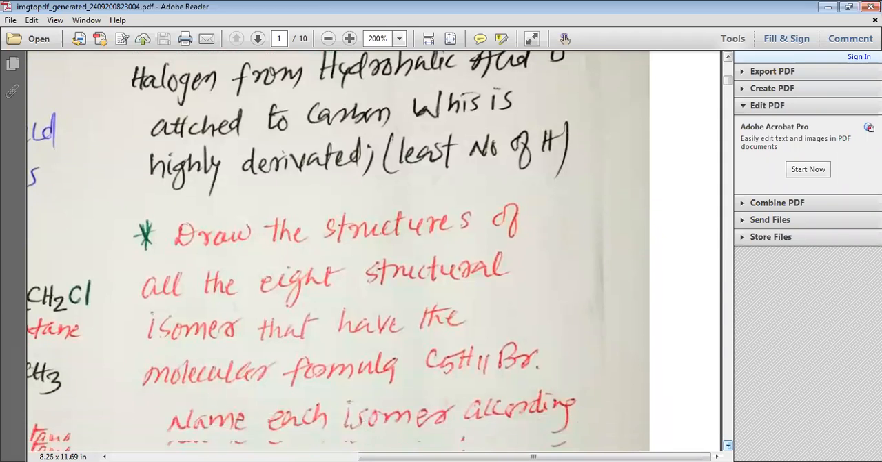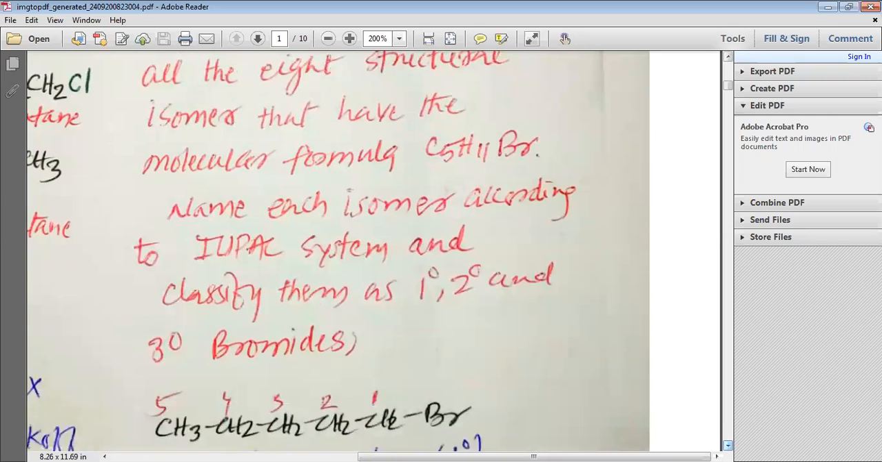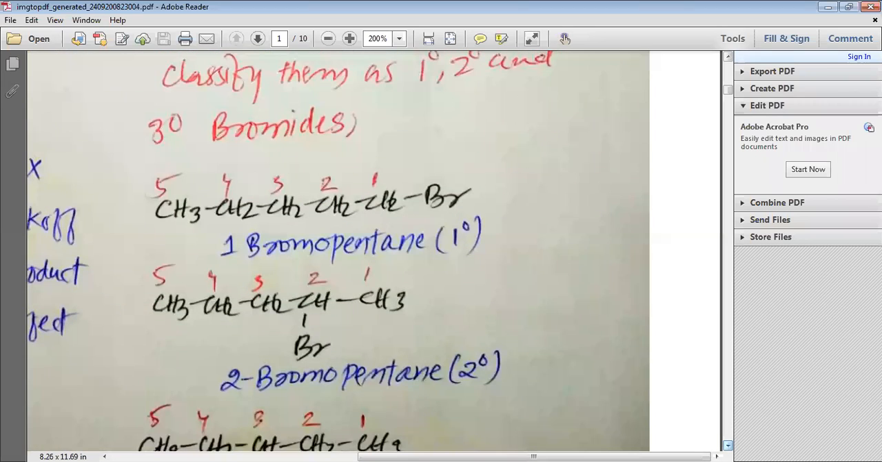Now we have the next question to study. Draw the structures of all the 8 structural isomers that have the molecular formula C5H11Br. So we need to find the various structures which are isomers of each other, name each isomer according to the IUPAC system, and classify them as primary, secondary and tertiary bromides. So let us start solving the problem.